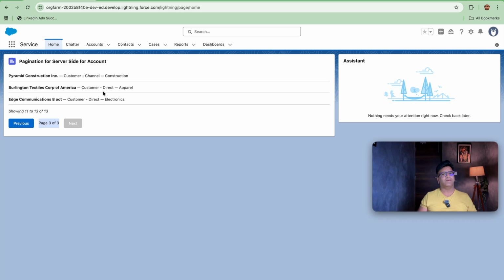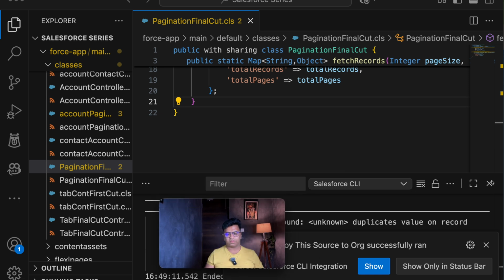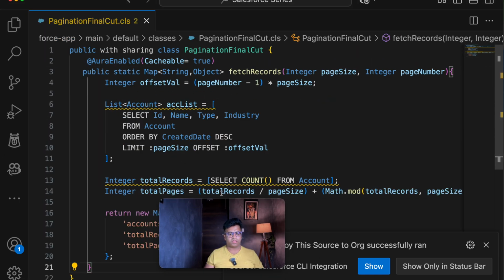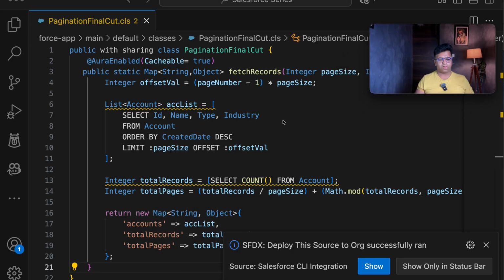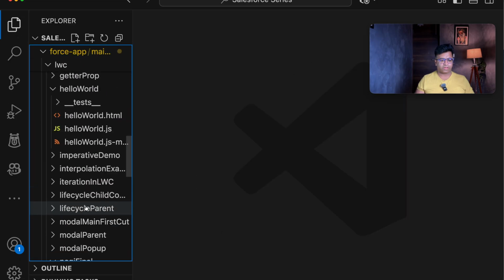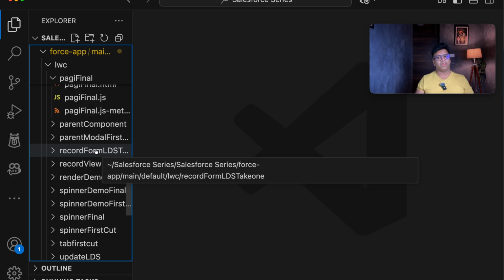So don't worry, please pause the video and check each and every nut and bolt. I'm adding the code snippet here as well, so you can check this too. What all things I have done in the page size, and what all things I have done in the component as well, if you check here. So this completes our pagination component in LWC.